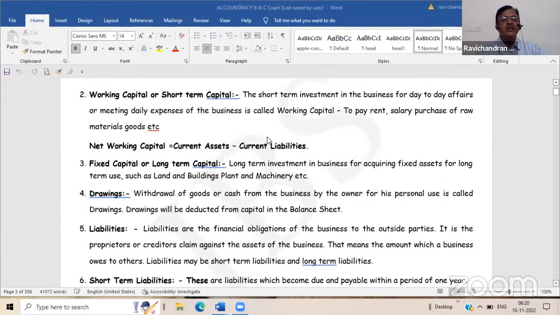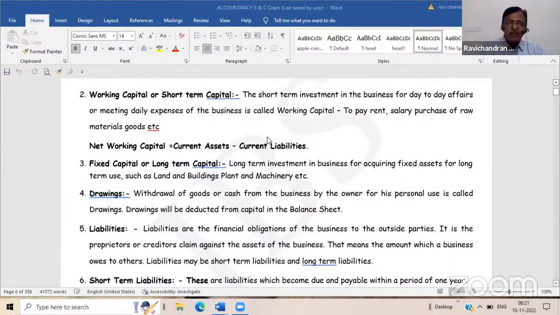Then comes capital is of two types. Whatever the owner is bringing in as cash, definitely it has to be invested in some assets, is it not? In order to do the business. So when he invests his money in current assets, we can call that part of capital as working capital, short-term capital.